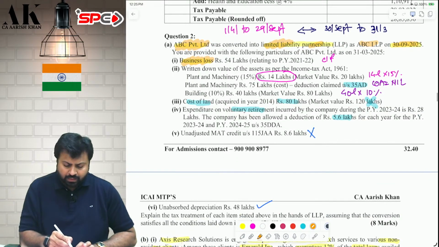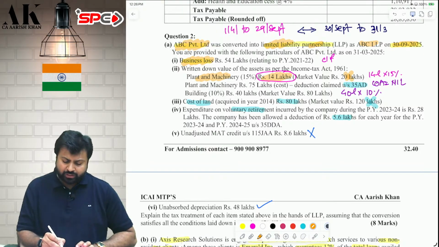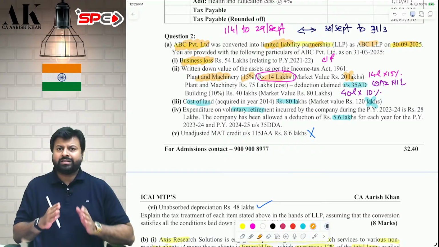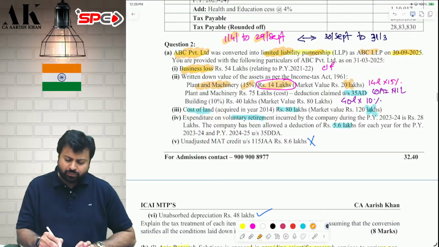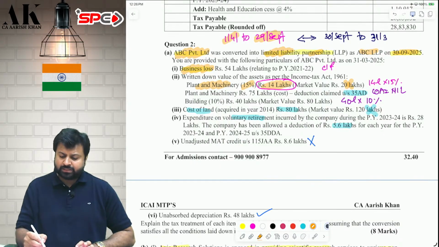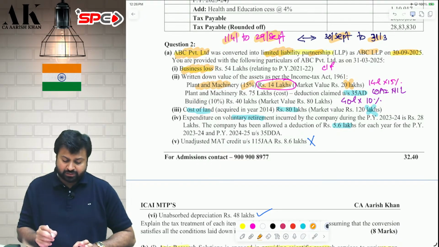Second, plant and machinery. Plant and machinery whose WDV was 14 lakh rupees. Ignore market value. Market value is not relevant. WDV is relevant. Take 15% depreciation on that and then bifurcate between both of them on the basis of number of days the assets are used by both of them. So from 1st April till 29 September, the company will claim depreciation, and from 30th September till 31st March, the LLP will claim depreciation.